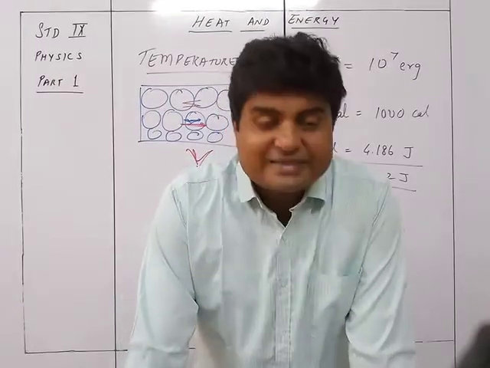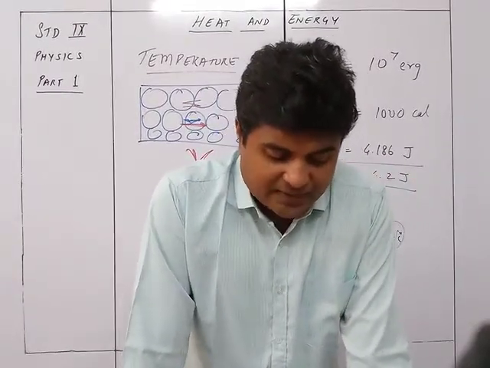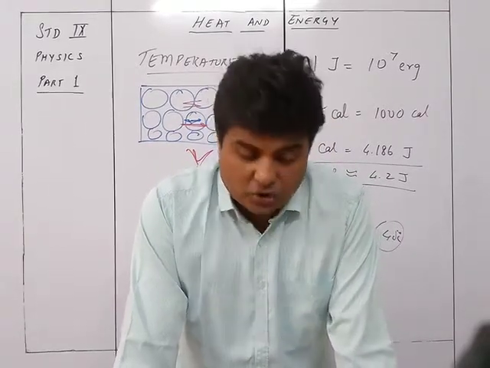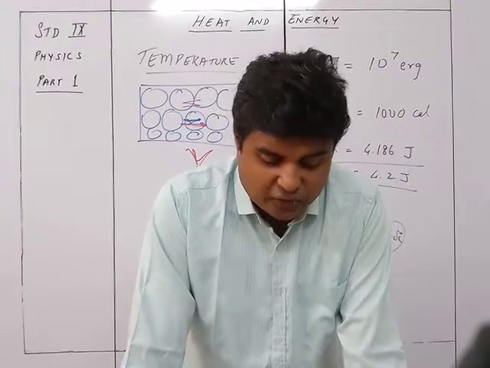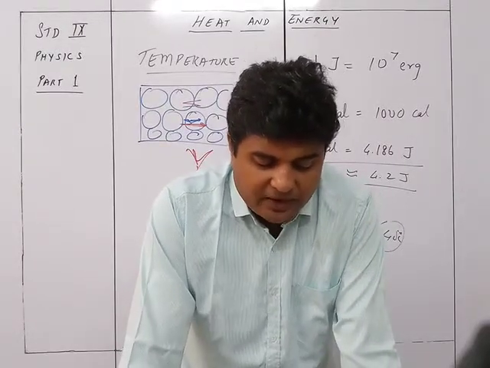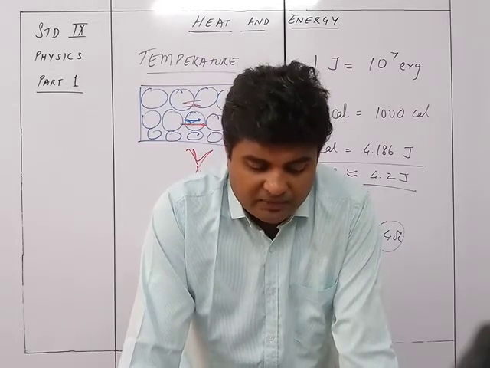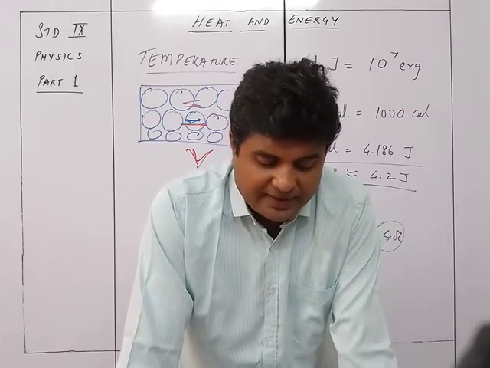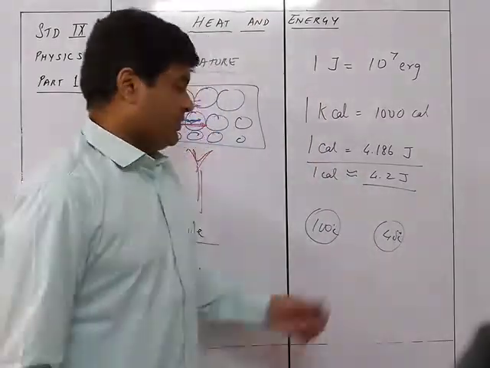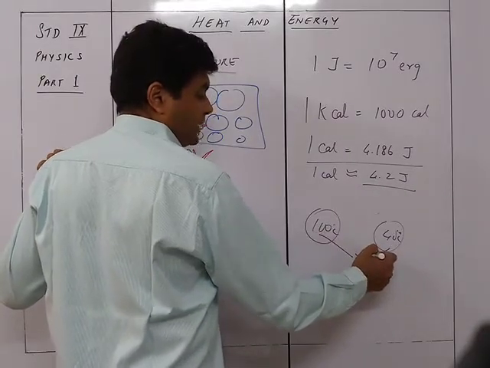When a hot body is kept in contact with a cold body, it is noticed that after some time the hot body becomes less hot and the cold body becomes less cold. Obviously, this is because of the flow of heat from the hot body to the cold body. The body which imparts heat is said to be at a higher temperature than the body which receives the heat. Thus temperature determines the direction of the flow of heat. So that's what we told you, that this one is going to become 70 and this also is going to become 70.